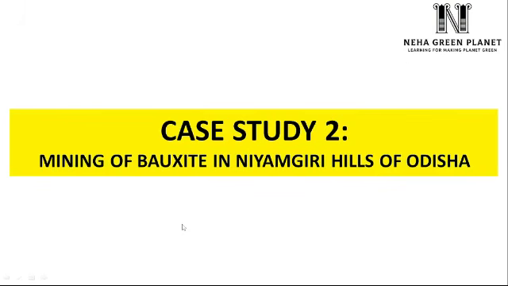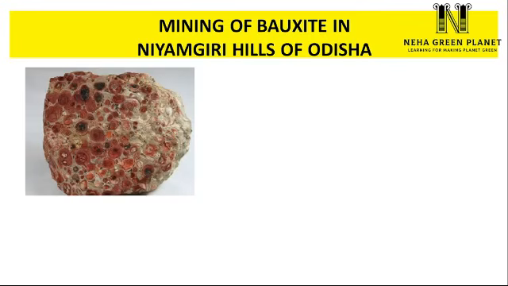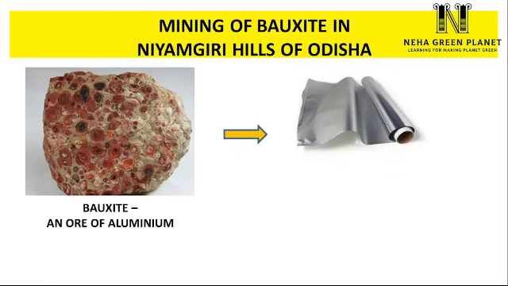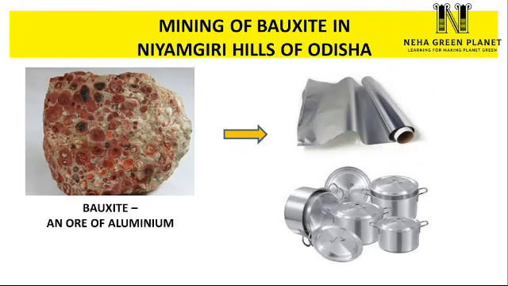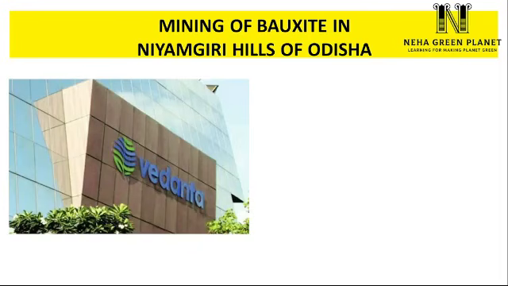Let us study the second example, mining of bauxite in Niyamgiri hills of Odisha. Bauxite is an important element because bauxite is an ore of aluminium. If bauxite is extracted, it can be processed into aluminium, and finally a lot of commodities, for example, aluminium packaging food foil, in the same way aluminium utensils, can be made out of it. Now, after economic liberalization, many private players and foreign companies were attracted to do mineral extraction in India.